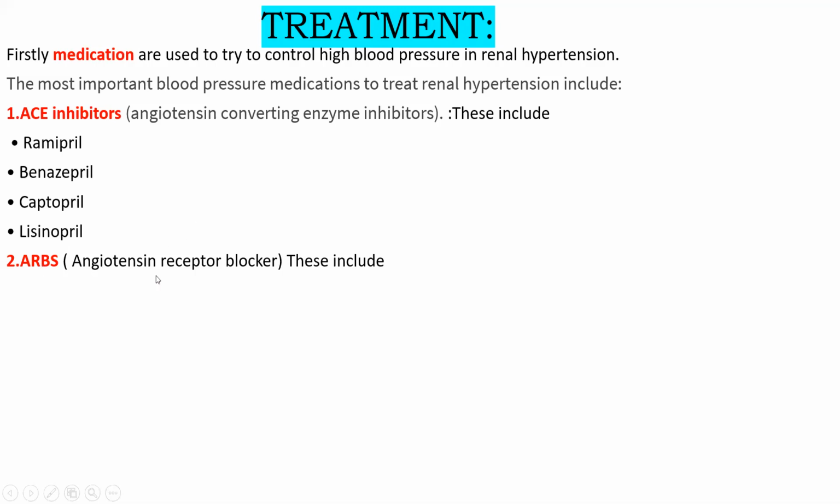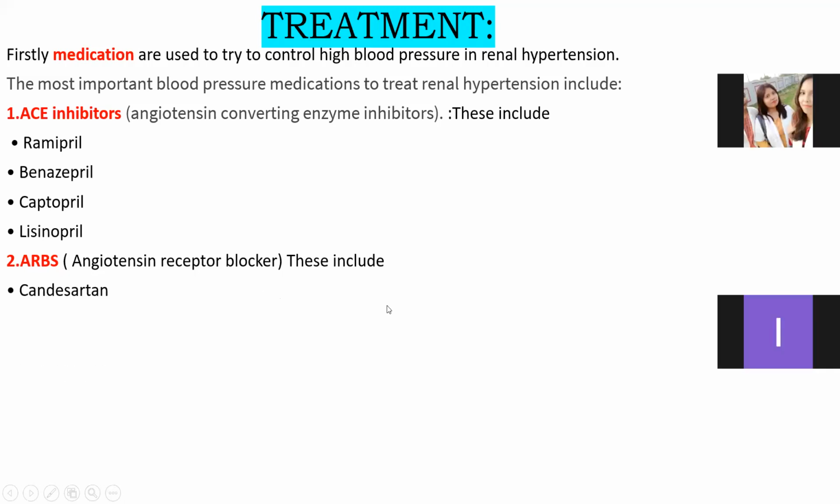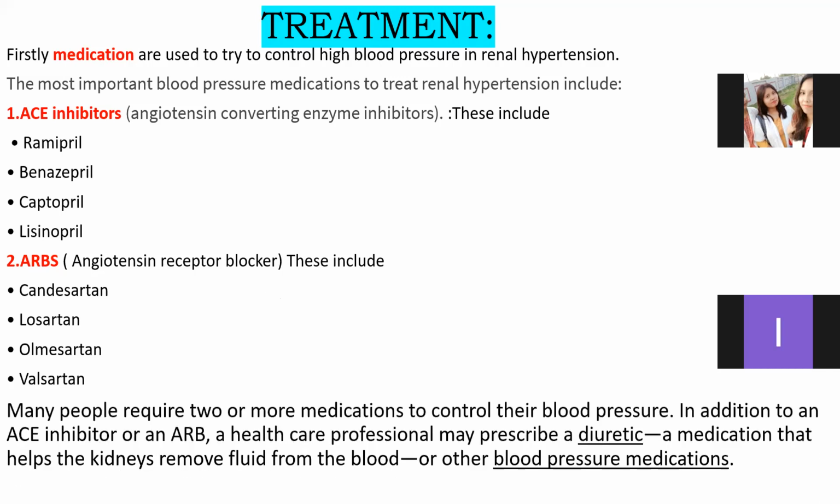And the other one is ARBs, that is angiotensin receptor blocker. Shital, Ishan, I gave all this to you all, check your notes. Angiotensin receptor blockers include candesartan, losartan, olmesartan, valsartan. These are the names of the drugs that come under this. If you find it difficult to memorize all these, at least try to know that angiotensin converting enzyme inhibitors and angiotensin receptor blockers are the classes of drugs that are used to reduce the blood pressure. If you forget the names, at least try to know this.